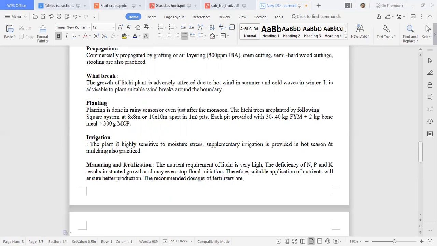Properly, litchi trees are planted following a square system, 8 by 8 or 10 by 10 meters apart, in a 1 meter cube pit. Each pit will be provided 30 to 40 kg of FYM plus 2 kg of bone meal plus 300 gram of muriate of potash. This mixture you have to fill in the pit up to half level.